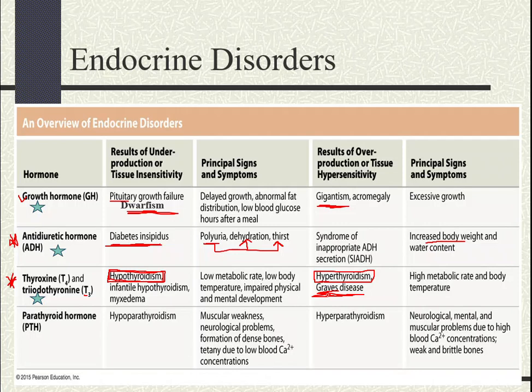So what are some of the signs and symptoms we see in these patients? Definitely a high metabolic rate and body temperature. Now, some of these patients will have a periorbital edema of the eyes. And then some of them will exhibit this sign known as exophthalmos.